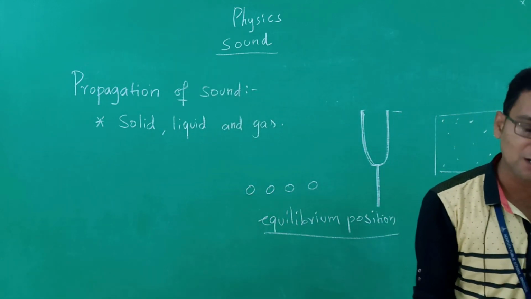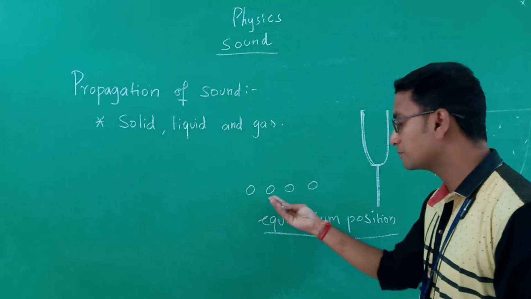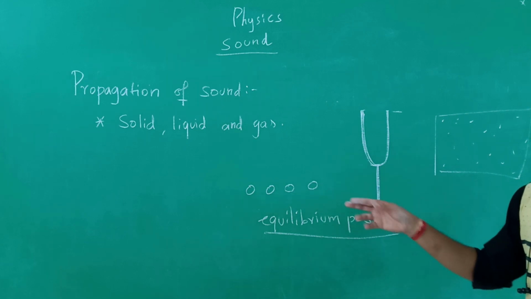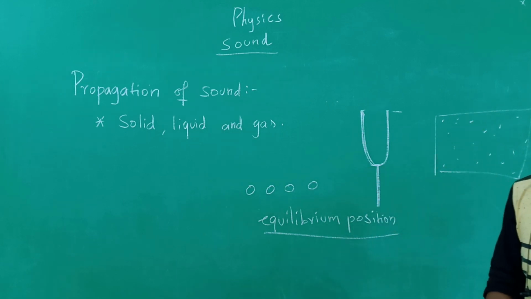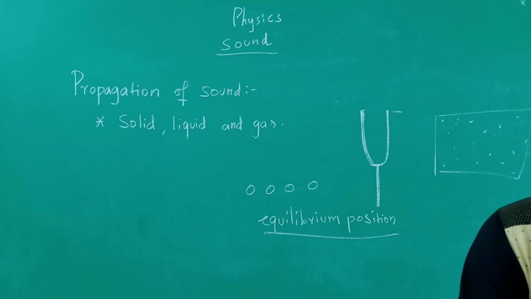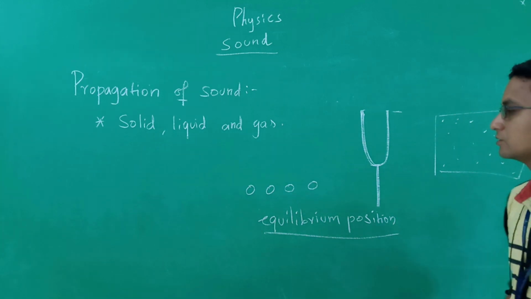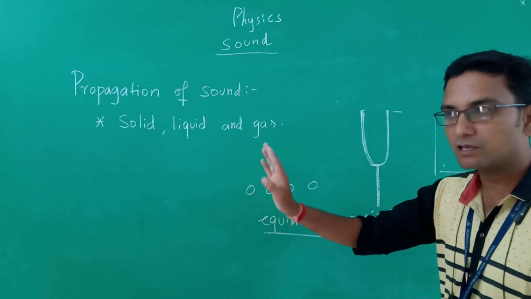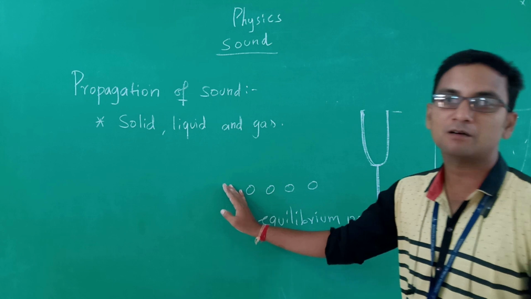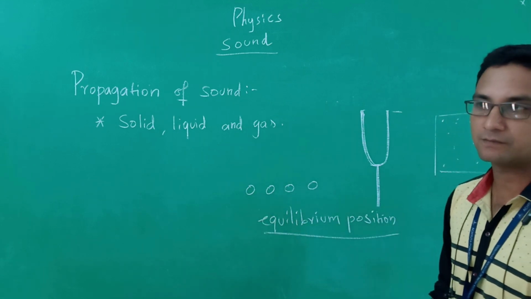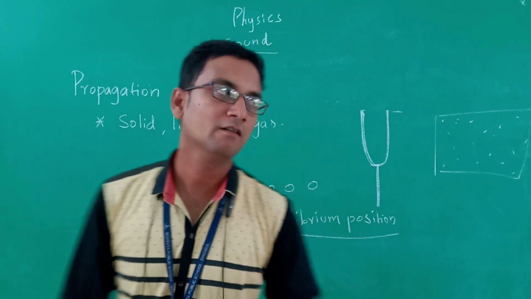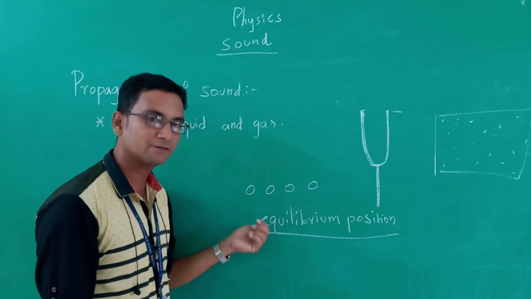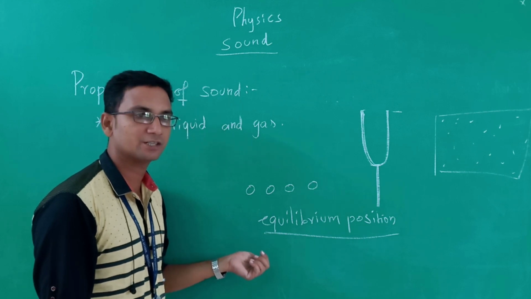This displacement is called the propagation of sound, and it will occur till the sound reaches our ears. So once more I say, when the sound-producing object is brought near this particular particle, the force producing the sound will be exerted on this particle. In turn, this particle will be displaced from its original or equilibrium position.